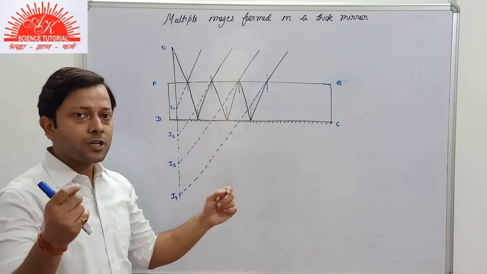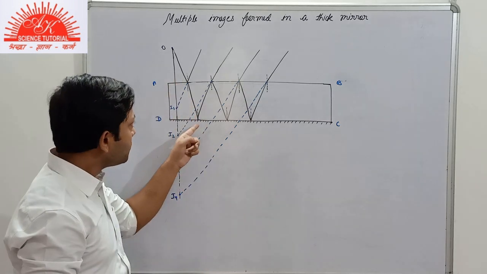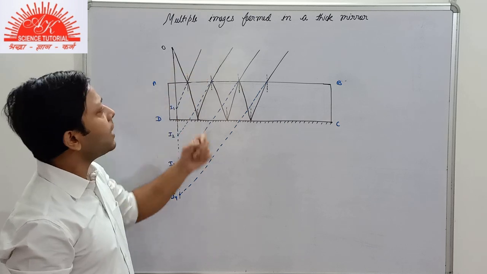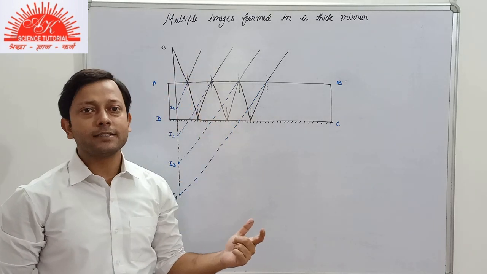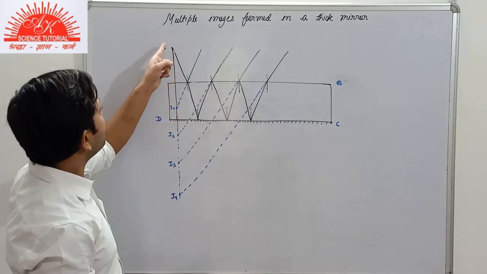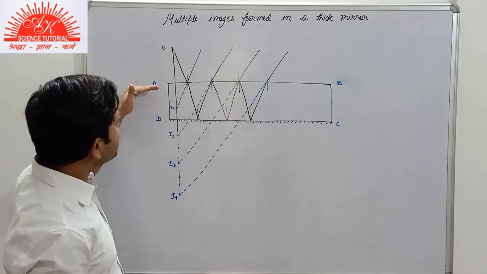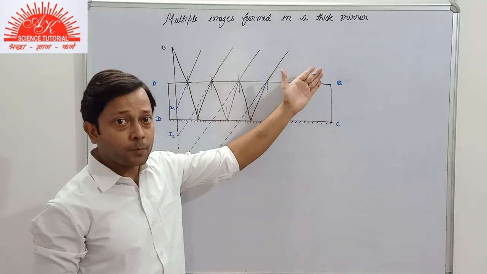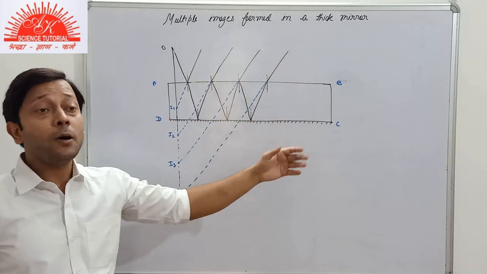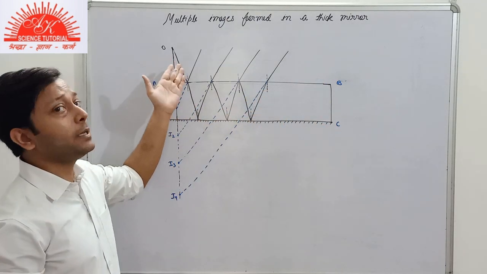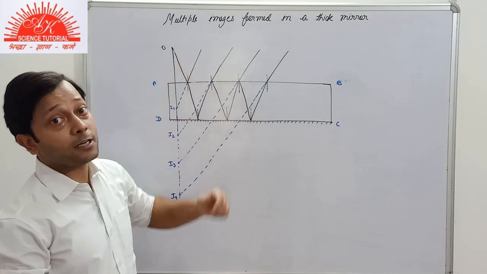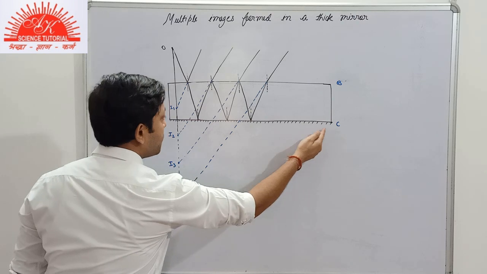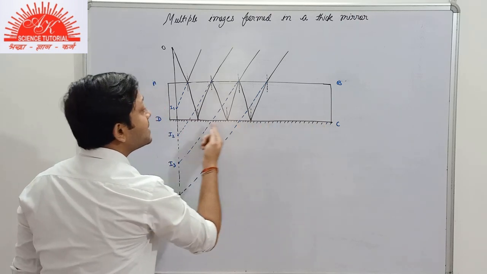The three phenomena, which are they? The refraction of light, reflection of light, and some part of the light ray will be absorbed also here. But we neglect that part here. As the surface AB is transparent, light can pass through it. So maximum part of the light ray will be refracted, and a small part of the light ray will be reflected. But if we talk about this surface CD, that is silver polished.